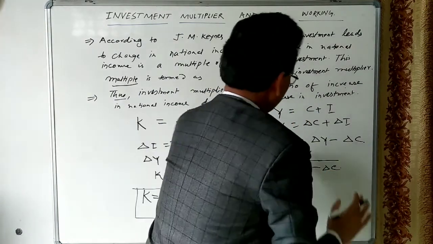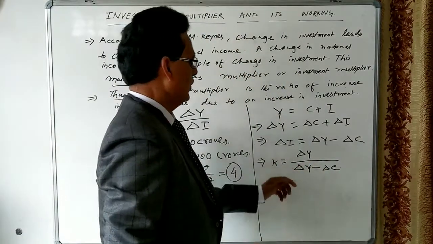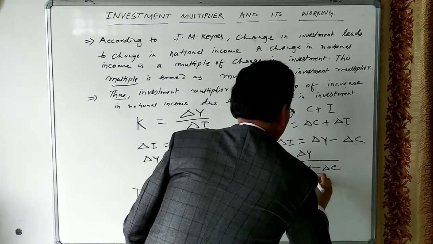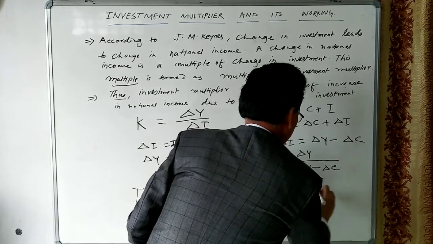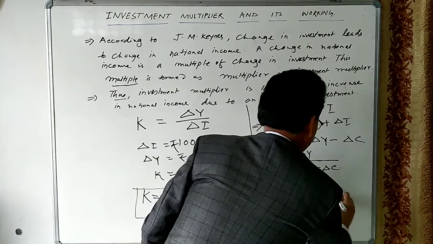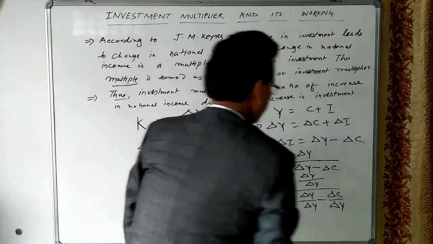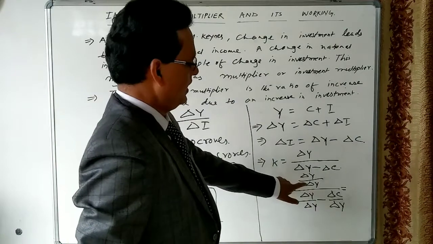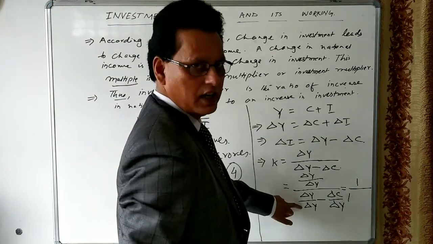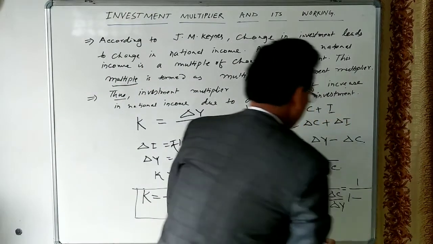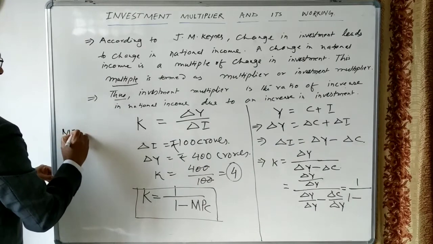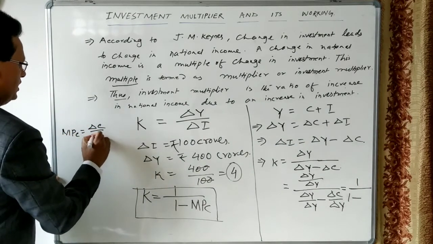We can simplify the right side of the equation by dividing the numerator and denominator by delta Y. Delta Y divided by delta Y is 1, and in the denominator, delta Y divided by delta Y is also 1, minus delta C divided by delta Y. You know MPC is equal to change in consumption divided by change in income.